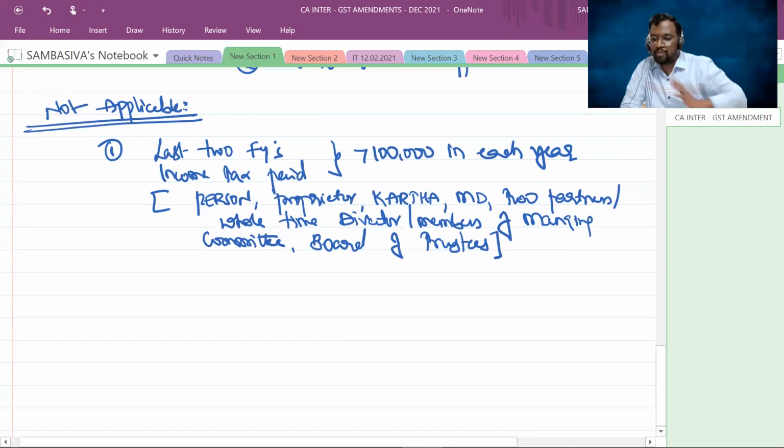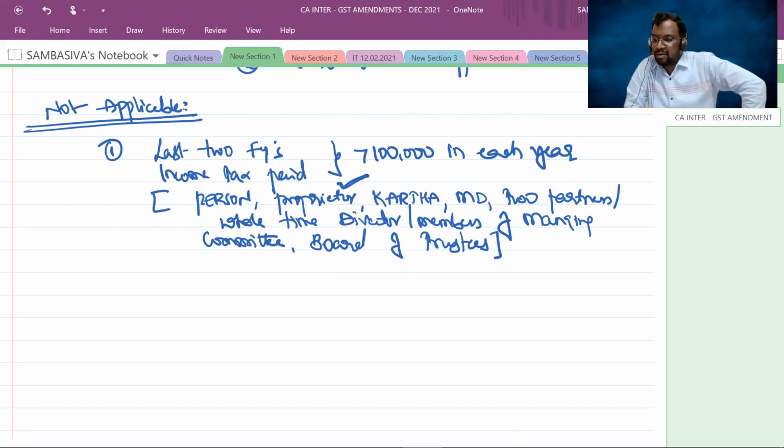Suppose that you are a sole proprietor doing business and making taxable supplies, and your turnover in every month exceeds 50 lakh rupees. Now for you, the 86B provision is applicable.